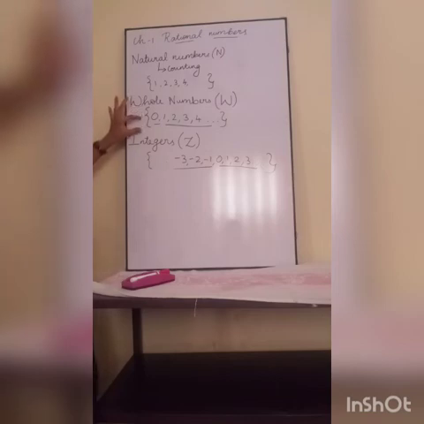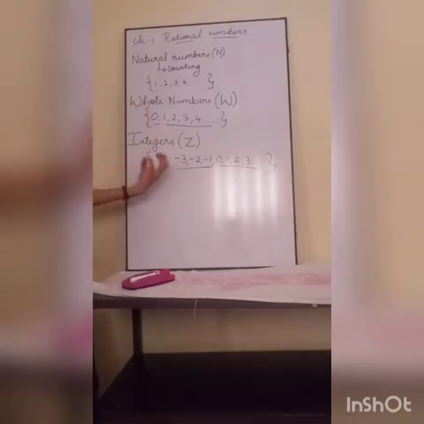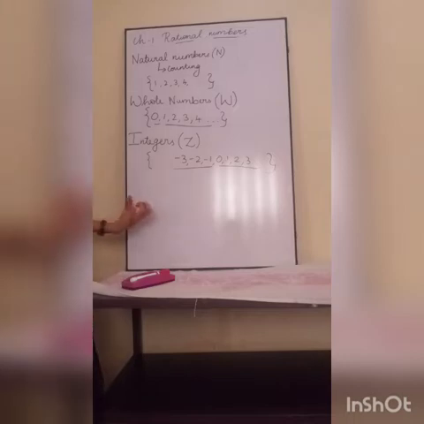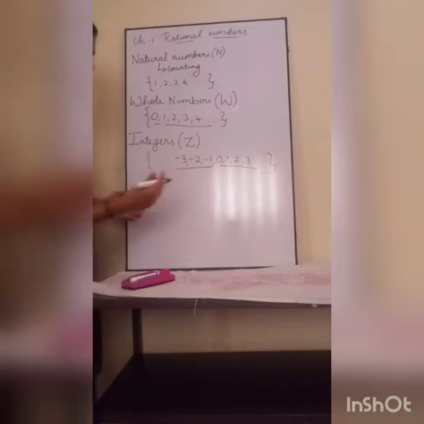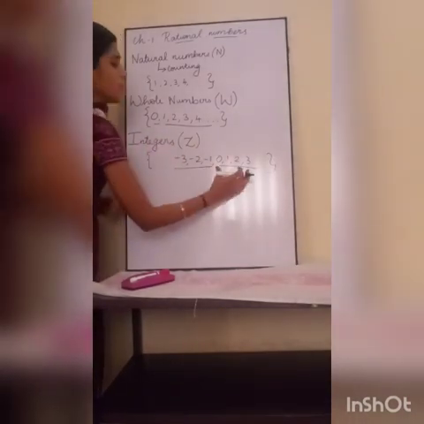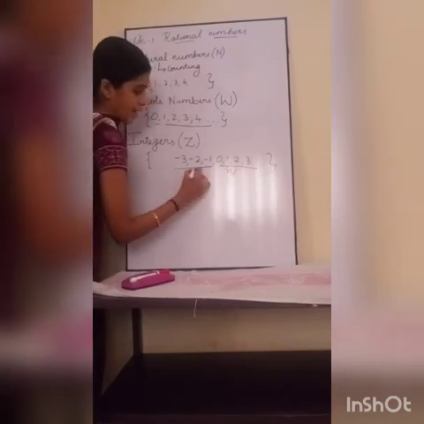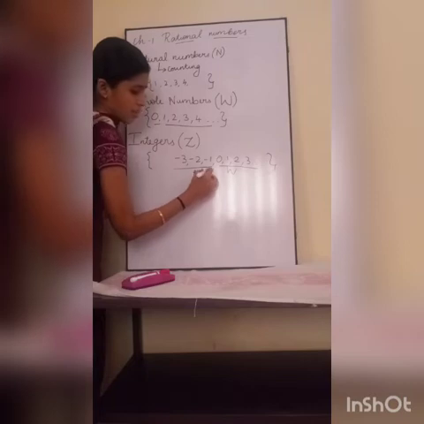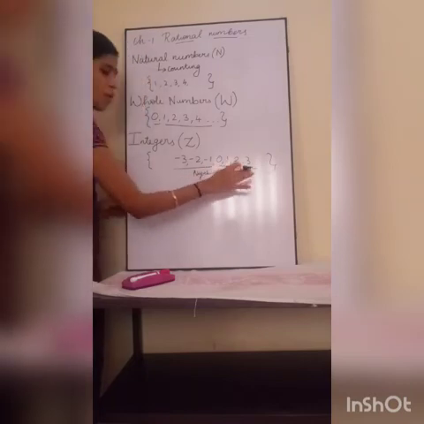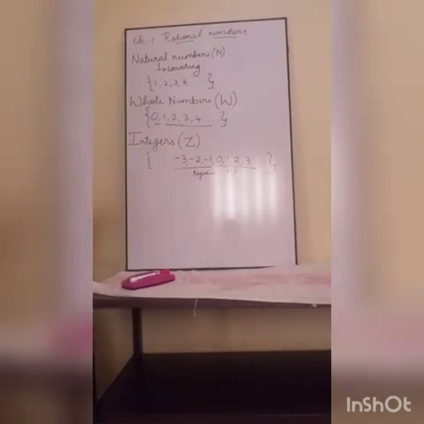Here we are only dealing with positive numbers, but since we are in need of something negative, we came to the introduction of a new number called integers. That is a bigger collection of positive or whole numbers and negative numbers. For every positive there will be a negative in integers.